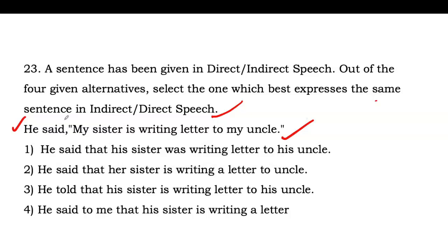We remove commas and we will add that. Okay. So this one is correct. He is the speaker. So according to he, it will change to his sister. Her sister is wrong. Told is also wrong. Okay. And said to me is also wrong. Okay. So which one will be the correct? A will be the correct.